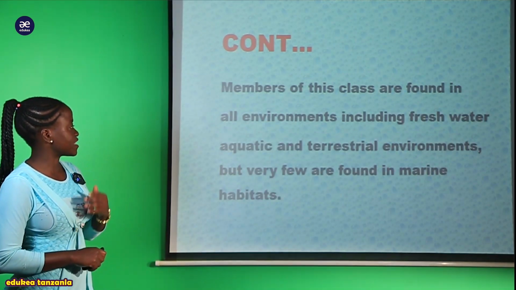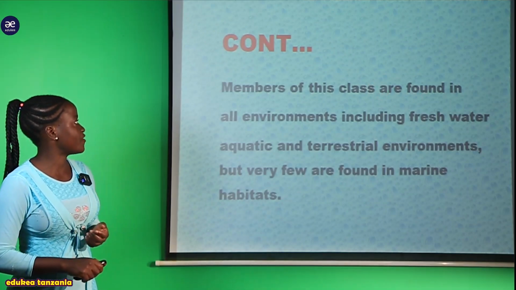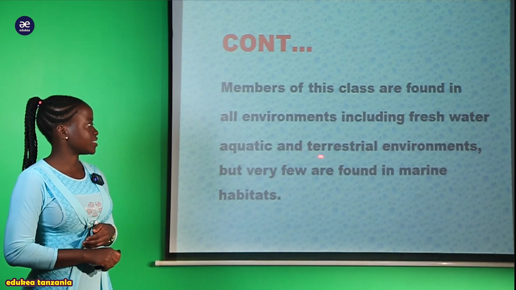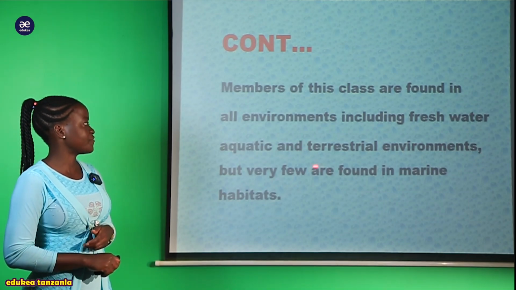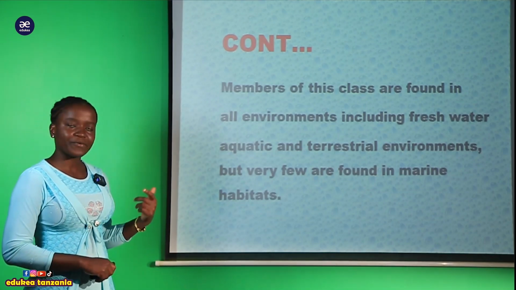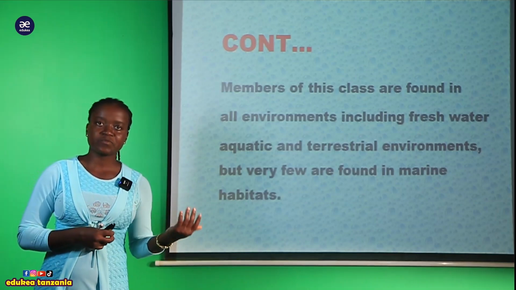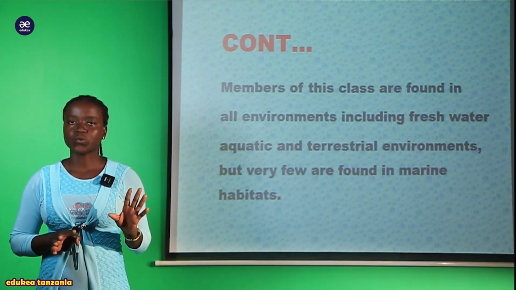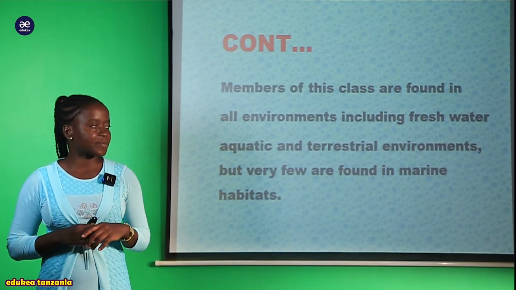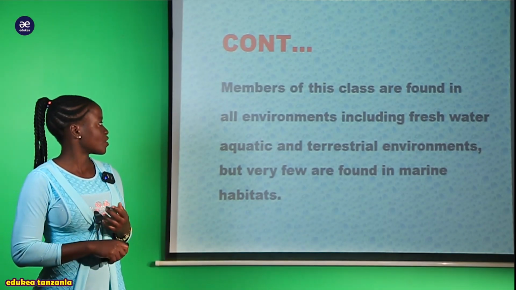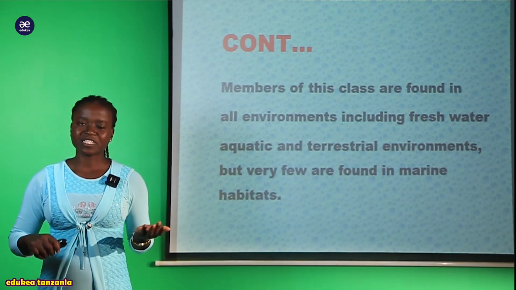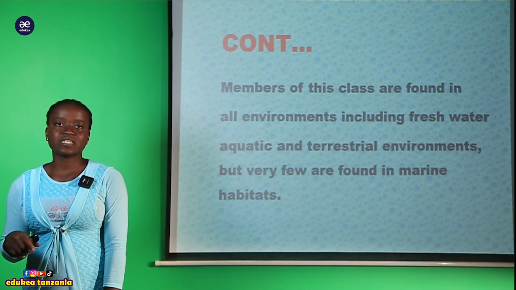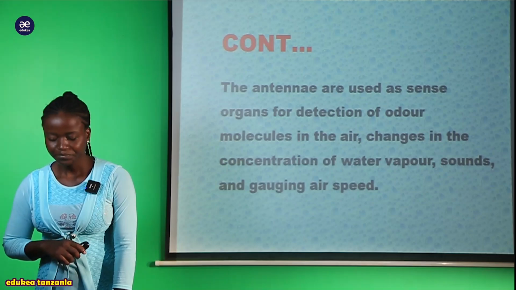And also members of this class are found in all environments, including freshwater, aquatic, and terrestrial environments, but very few are found in the marine habitat. Hao organism wanapatikana into different habitats. So ukienda kwenye freshwater unawakuta, ukienda kwenye terrestrial environment also unawakuta, and also ukija kwenye aquatic environment unawakuta, but very few of them can you find within marine water.